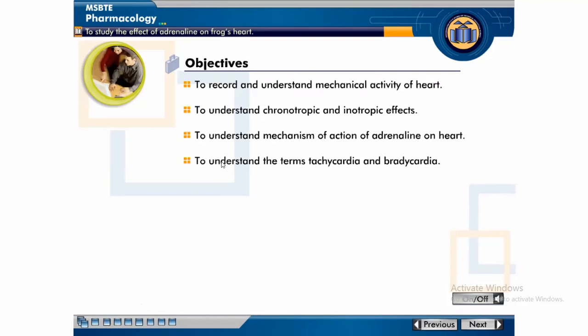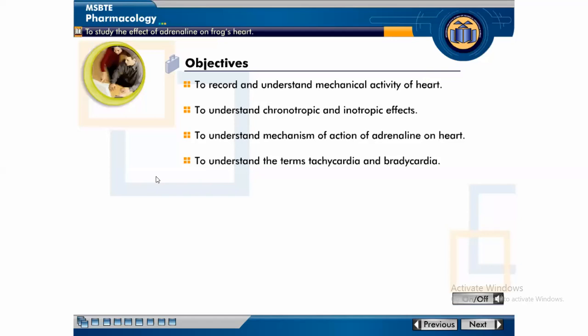Objectives of this experiment are to record and understand mechanical activity of heart, to understand chronotropic and inotropic effects, to understand mechanism of action of adrenaline on heart, to understand the terms tachycardia and bradycardia. First one, to understand and record the mechanical activity of heart.